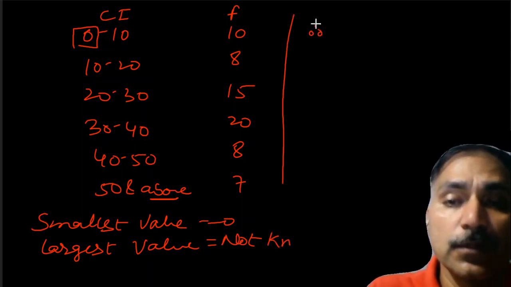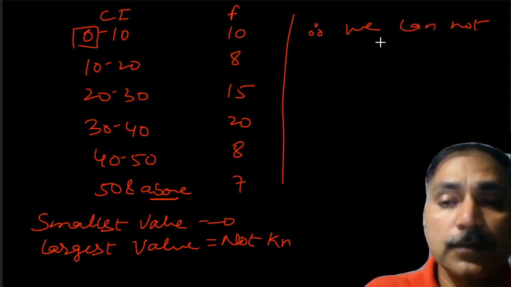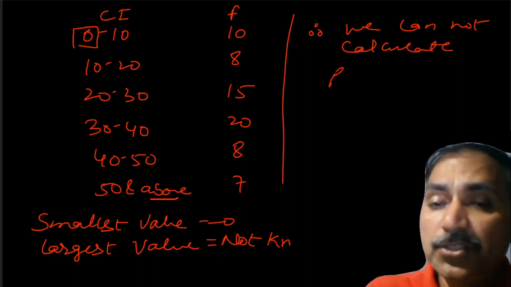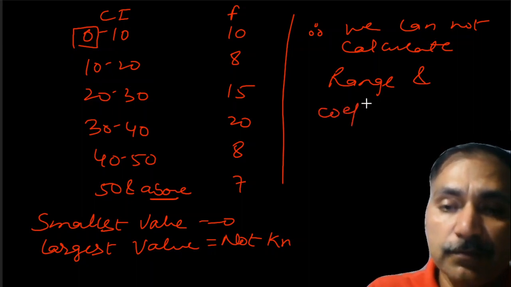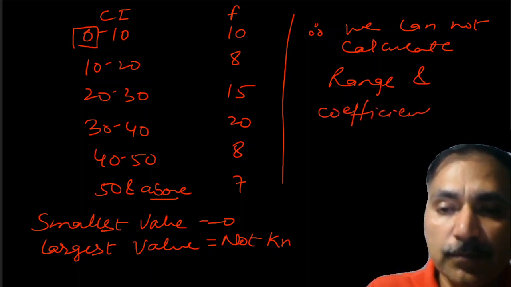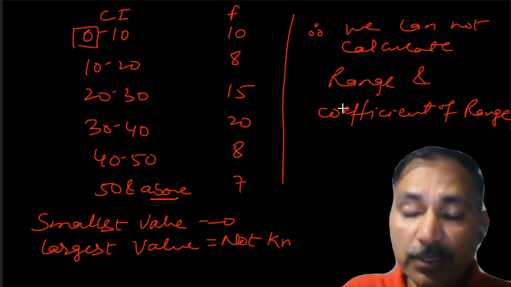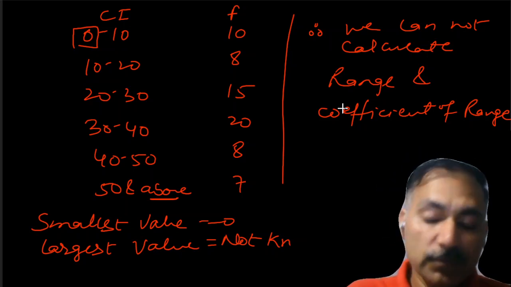Therefore, we cannot calculate range and coefficient of range. Okay, that was the last point, fourth point, that these are the drawbacks of the range.